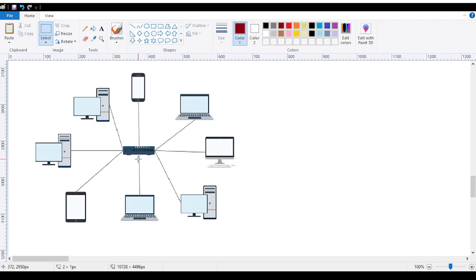Now what does the library analogy say? The librarian who is sitting in the center of the library knows where the books are placed and which books you are going to find at which point. If you go and ask him for a manifestation book or a networking book, he will guide you: go to shelf number 13, you will find it exactly over there. What is that? He is the central one. Central of what? Of all the connection nodes.